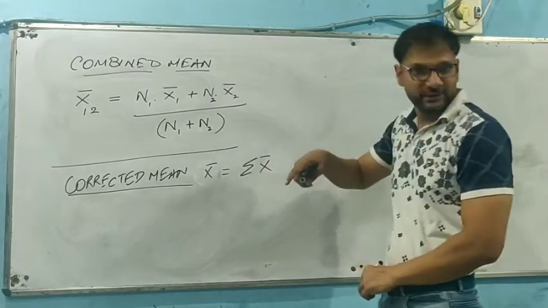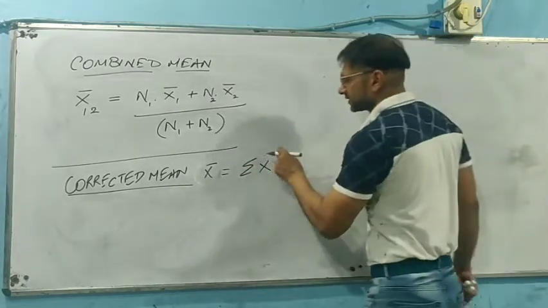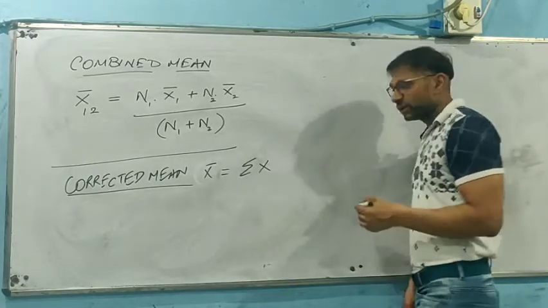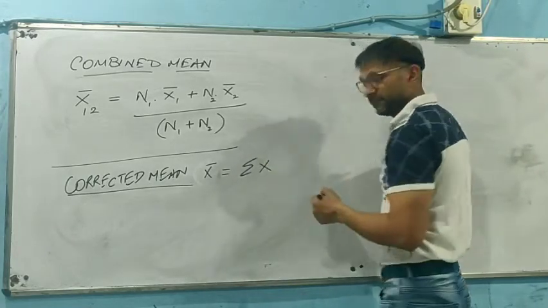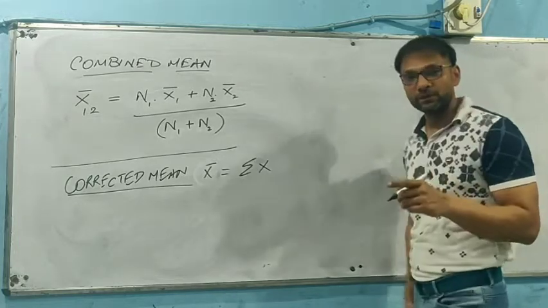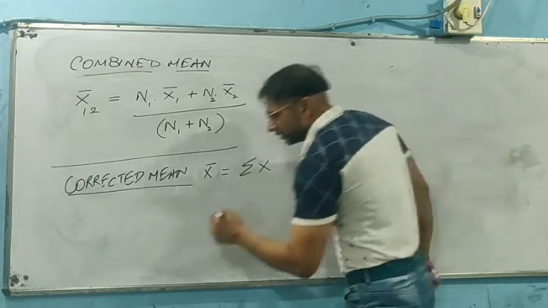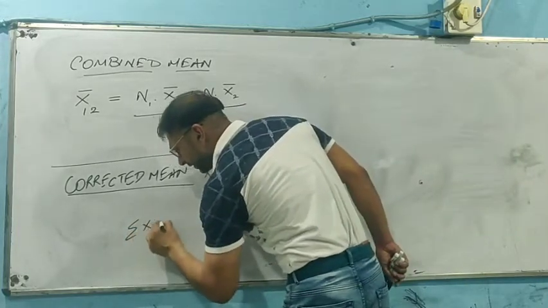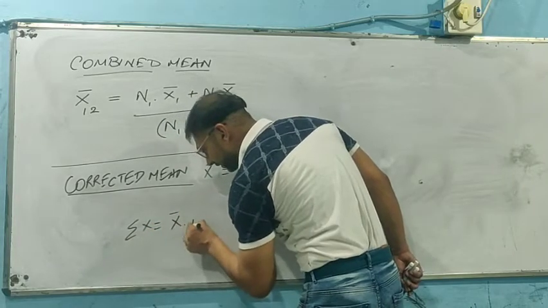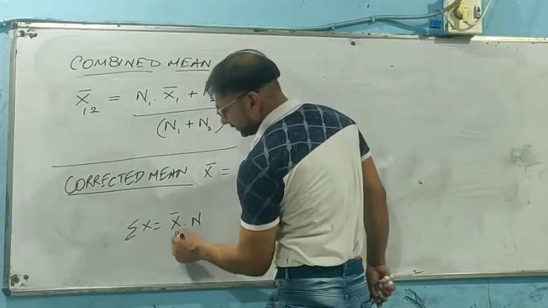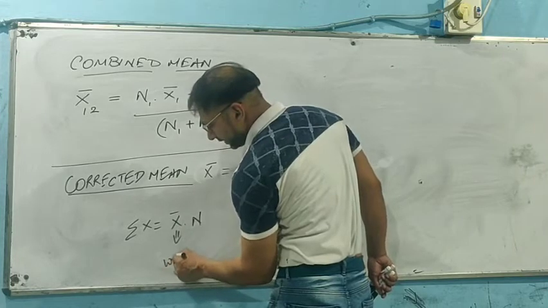First of all, we just need to do the summation of x. This summation of x will be obtained from the mean that was wrong. It was obtained by the multiplication of x bar into number of observations, and this x bar was the wrong mean.